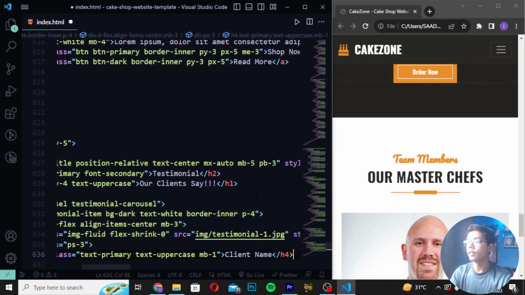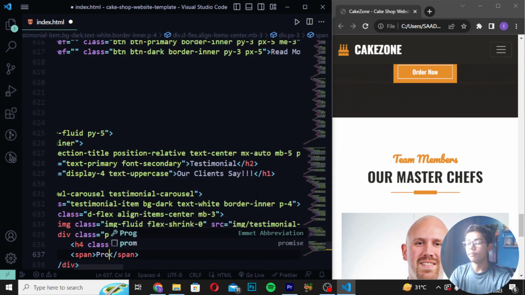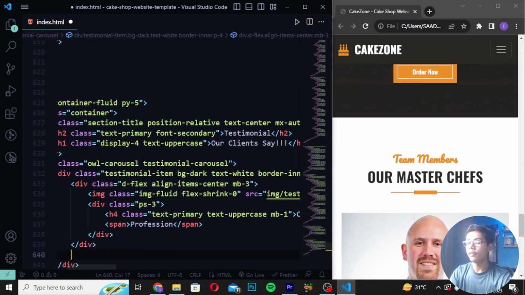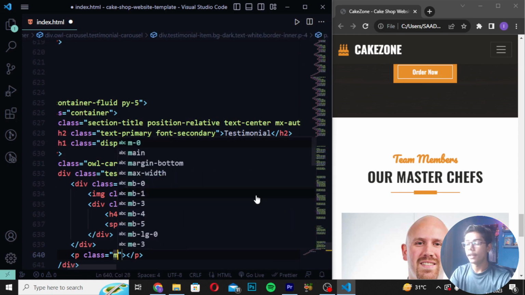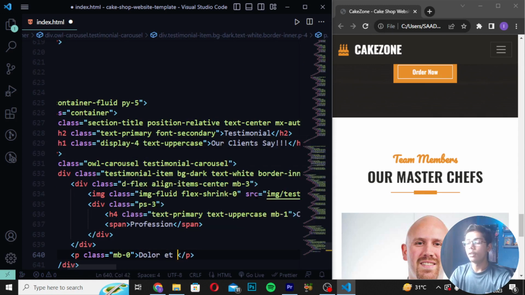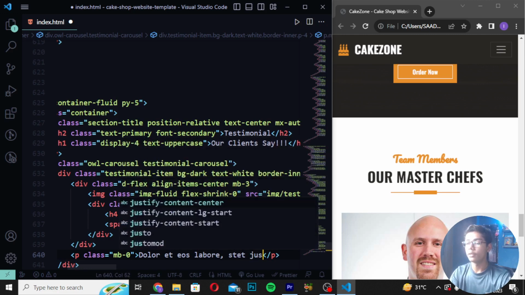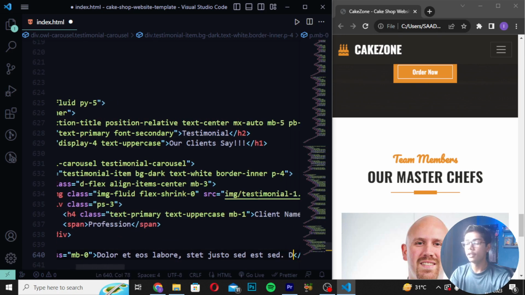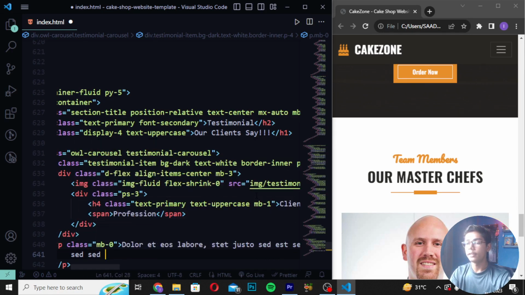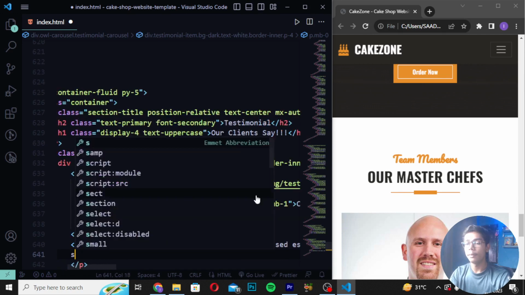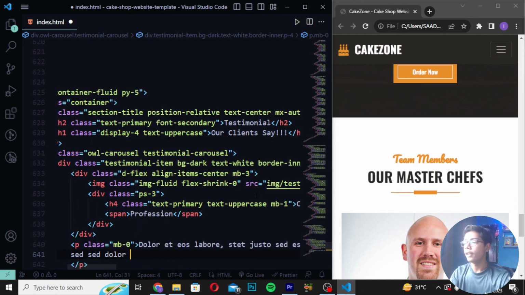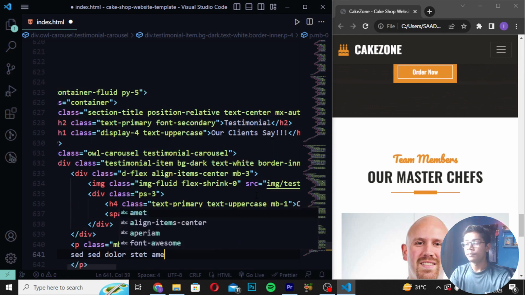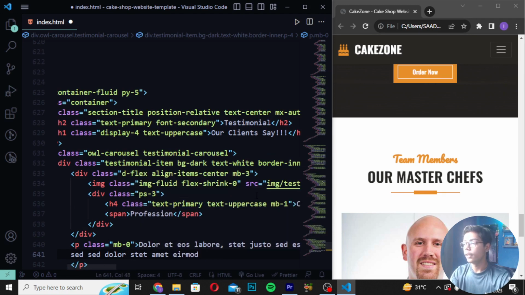And then when you return this you have to move down and write here span profession, and then when you return this you have to create a p tag and MB0. Then write here dollar at US labore. Then write here stat. Then you have to write just to set and write here as set. Then when you just return this you have to write here set, and I will write set dollar, and I will now write here stat emit one. Then here I will write OS labore here.